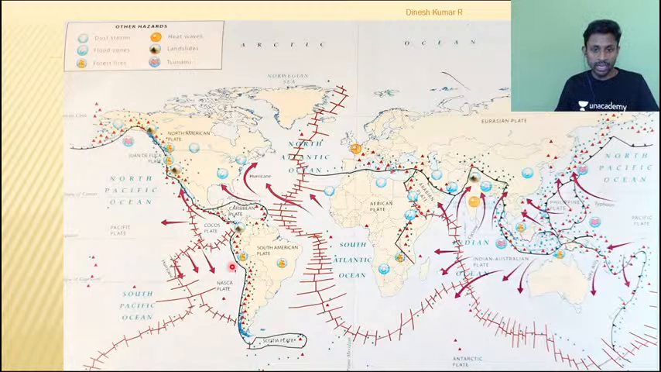This is continent ocean or ocean continent convergence. Similarly, can you see here, this is ocean, this is continent convergence. Can you see these areas, ocean continent convergence?